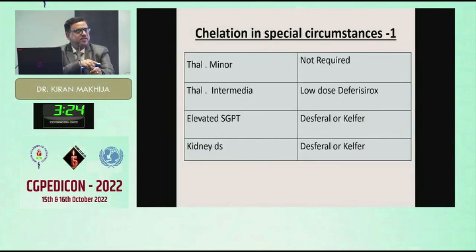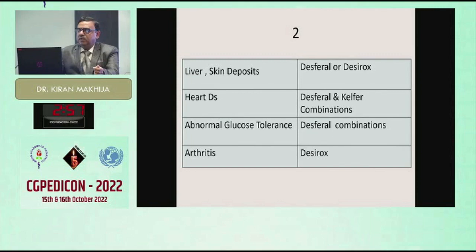Chelation in the various conditions. The important thing is that the third drug, the newest one, causes an increase in SGPT level. But mind it, only if it is more than 5 times can you stop that drug. Otherwise, you can very well begin with that. In kidney disease also, the previous two drugs, where they are available, you can use both drugs. Heart disease, combination of all the 3. Arthritis, don't use the first 2 drugs.